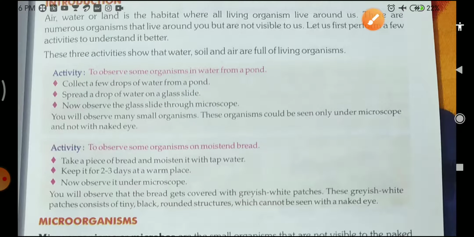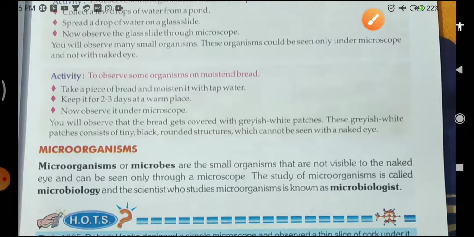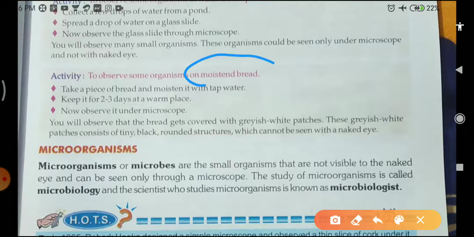Now let's move to another activity: to observe some microorganisms on a moistened bread. Students, what is the meaning of moistened bread? Wet bread, soft bread with the help of water. Now what you will do here: first point, take a piece of small bread. Moisten it with tap water. Keep it for two or three days at a warm place. Now observe it under a microscope.